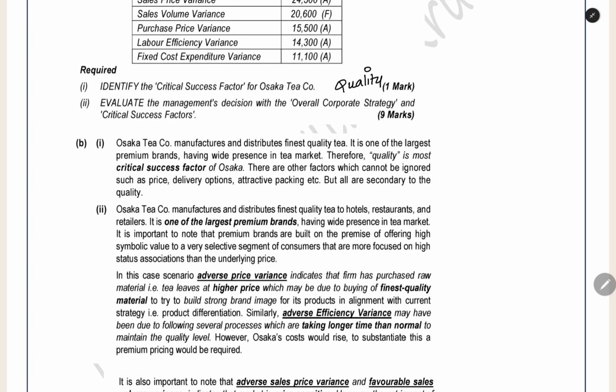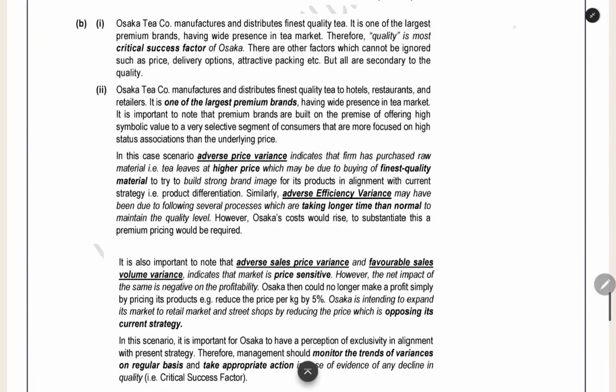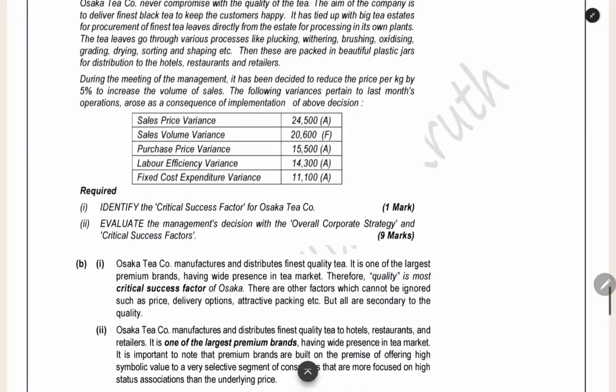In the second subdivision, they are asking us to evaluate the management decision against the overall corporate strategy. The overall corporate strategy is a product differentiation strategy for the premium brand. They are a premium brand. They will keep a high price. They will supply only to a small segment of customers. From those customers they will charge a high price and get the revenue. That is the overall corporate strategy. Here, the decision they have taken, we have to analyze it.